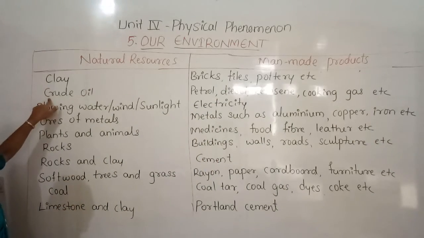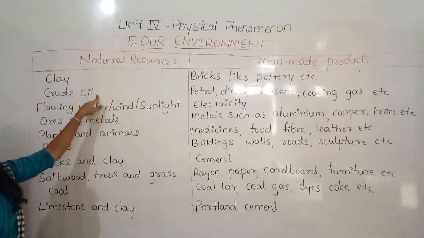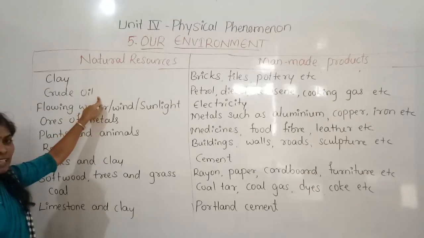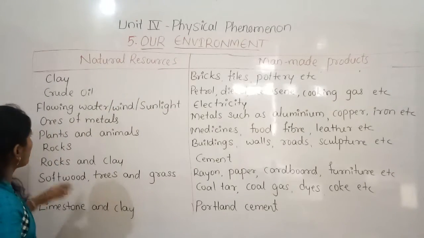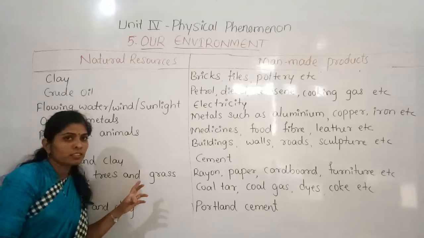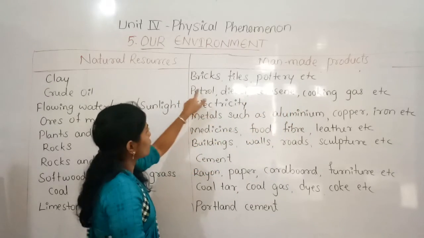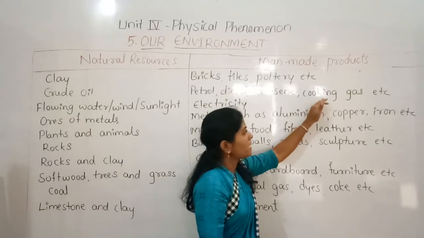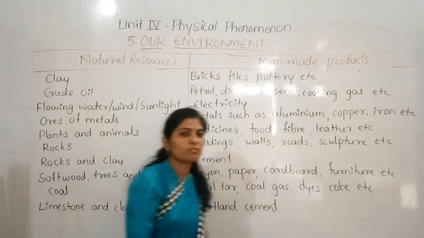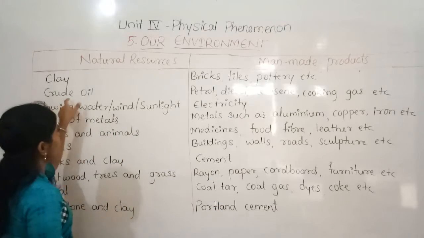And the second one is crude oil. When we extract the oil from the earth, it is the crude oil. By using this crude oil, we get petrol, diesel, kerosene, cooking gas, etc. These are all the products which are obtained from crude oil.